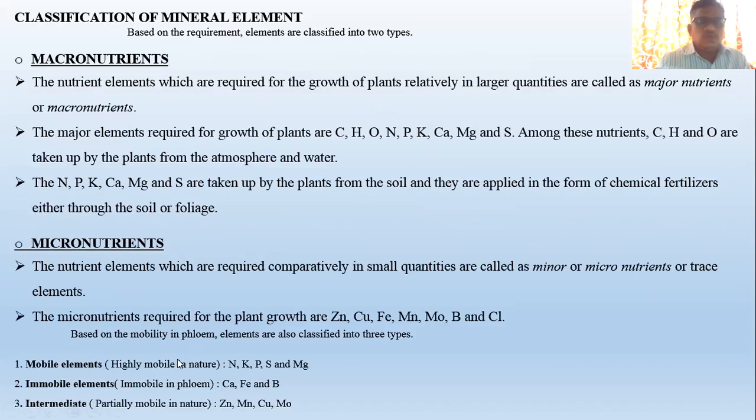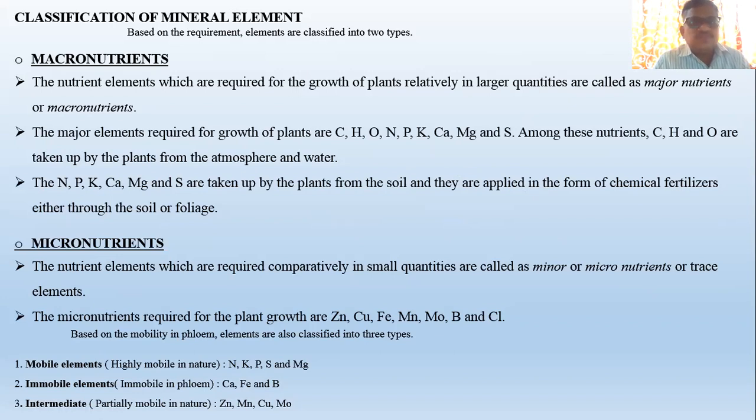Now, the next important point, that is classification of mineral elements. Now, these mineral elements which we have gone through, how many are those and so on, out of which the classification of the mineral nutrients is also one of the important aspects of the topic, in which first of all macronutrients.